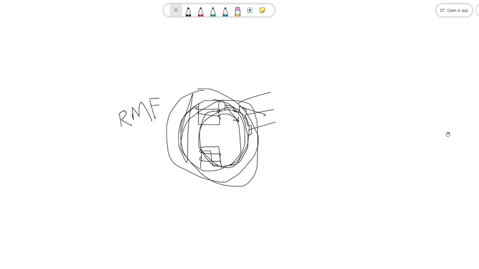Can everyone see this whiteboard, or does anyone have a problem with this? Reply to me if you cannot see the whiteboard. Otherwise, I will take it as granted.